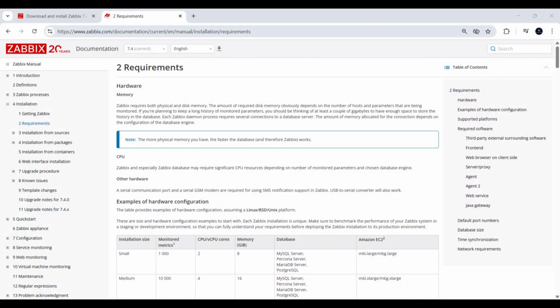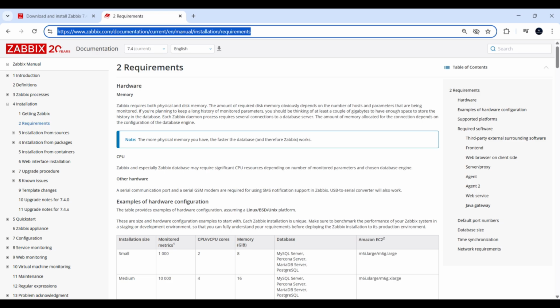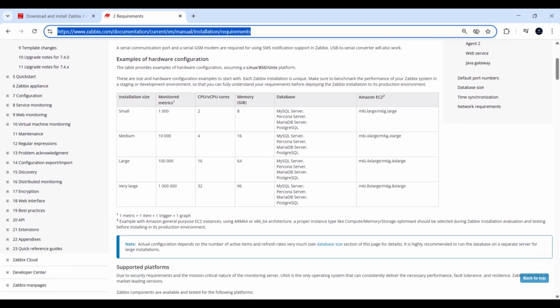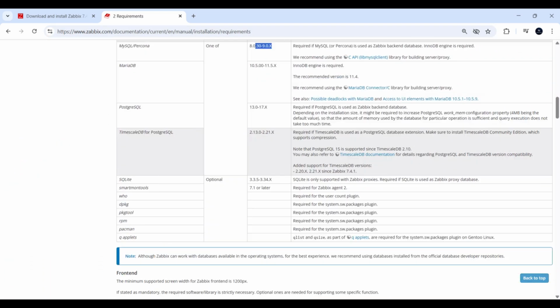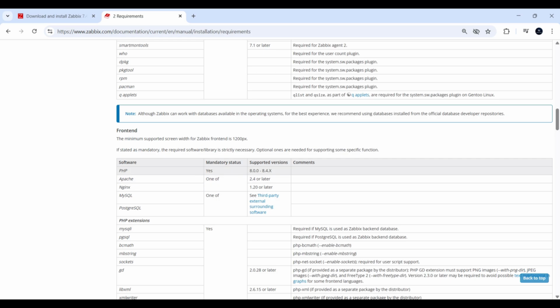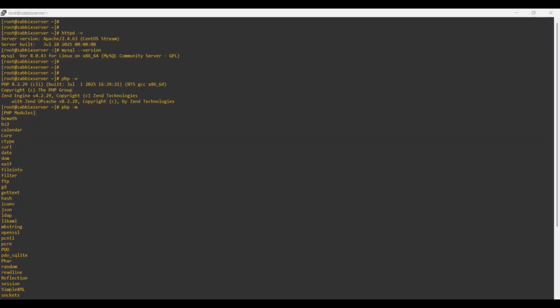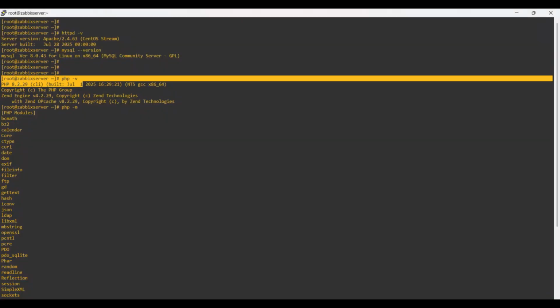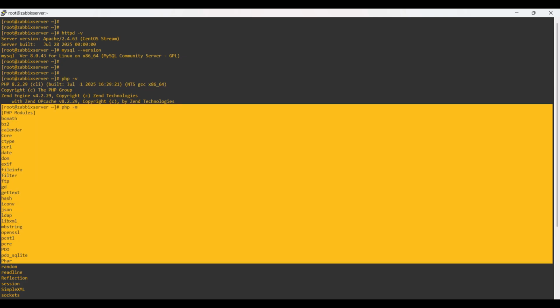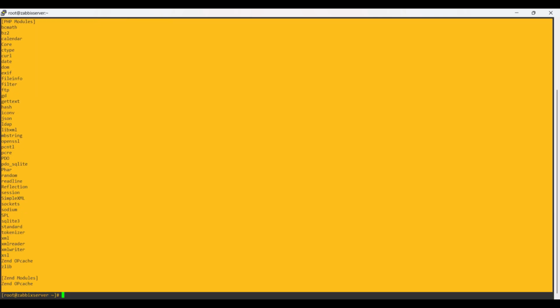If you go to this link shown on the screen, it will provide system prerequisites. One thing I forgot, it requires PHP and some PHP extensions. I installed PHP 8.2 and the extensions shown on screen. If you want the installation procedure of PHP, Apache and MySQL, I will upload a separate video for each one of them.